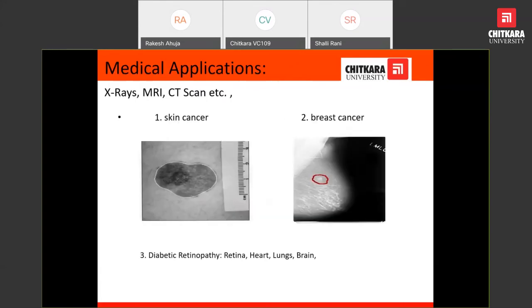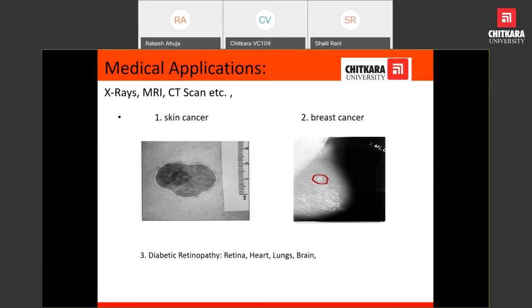In medical, computer vision is a very hot topic of application, and it can be solved by digital image processing or computer vision. We have images of MRI, CT scan, and a lot of other types of medical images.